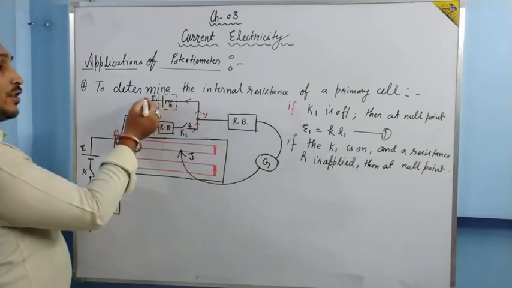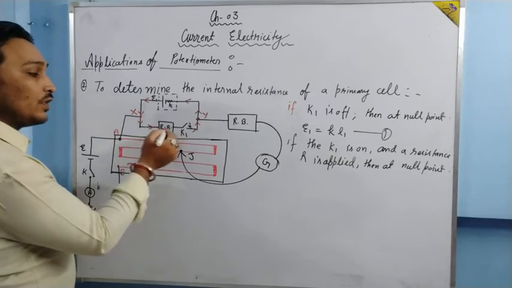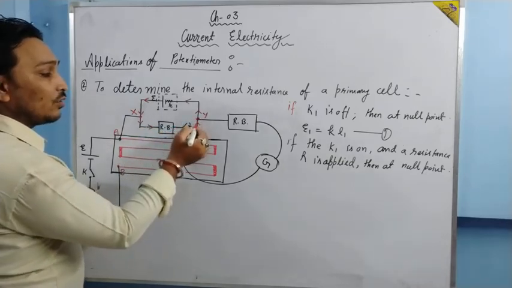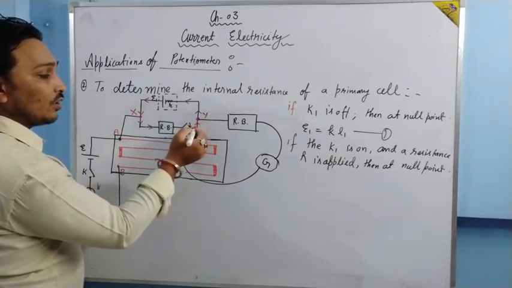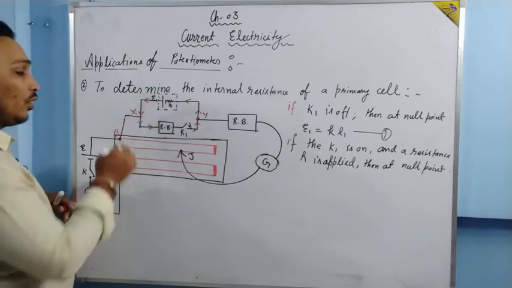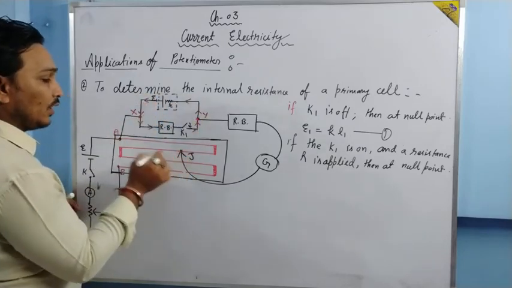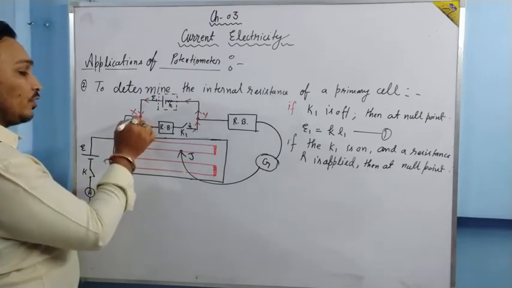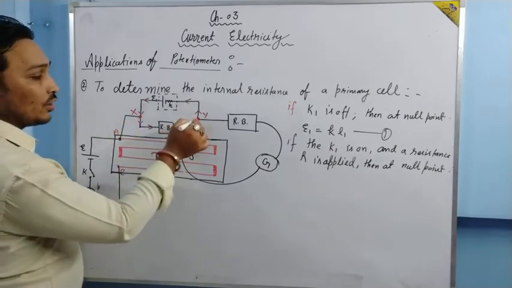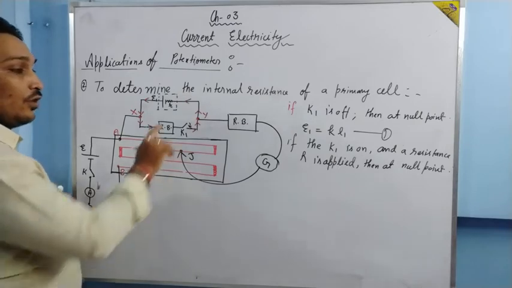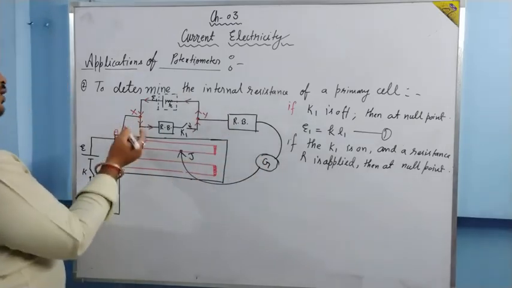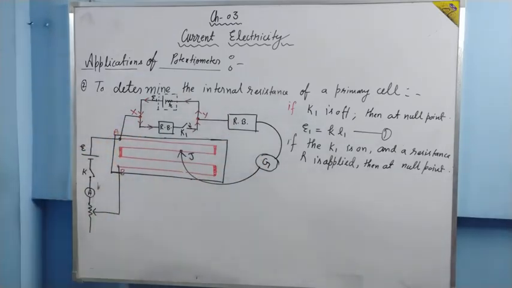All the current flowing from the cell will go towards the resistance box, and here also the current will not be divided at this junction. All the current will go upward because this potential difference is equal to this potential difference. So there is no potential difference between X and A, and none between Y and J, and therefore there is no current through the galvanometer and no current through XA, right?